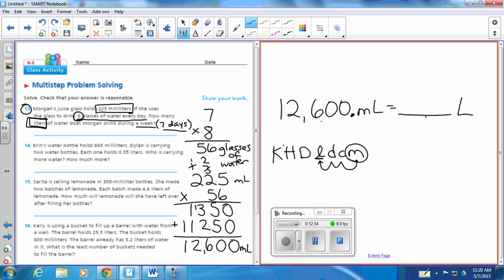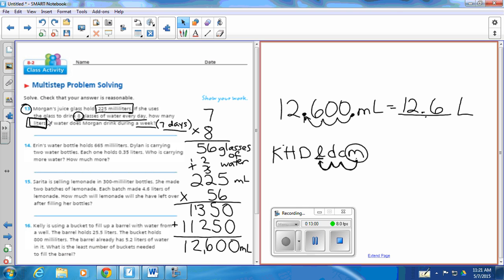Okay, so that's where my decimal point's starting, and I need to jump it 1, 2, 3 to the left. To the left, to the left. So my decimal point's going to end up here, which would mean it would be 12 6/10 liters. Okay.